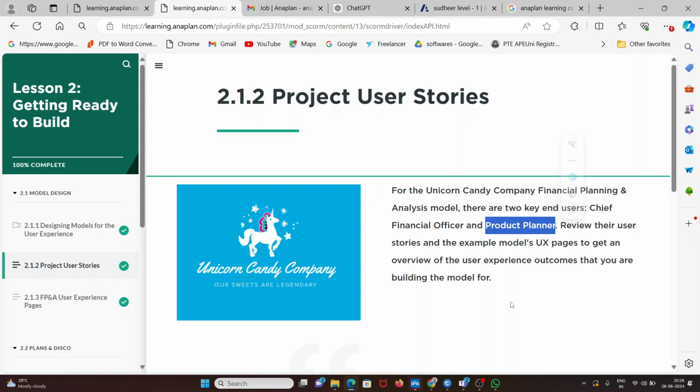Suppose in any company, the developer will have the developer role, the QA person will have the QA role, and the integration person will have the integration role. Likewise, the HR person will have the HR responsibility. Likewise, here they are giving two employees: one is chief financial officer and another one is product planner.